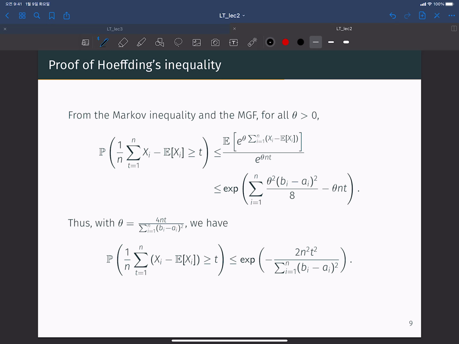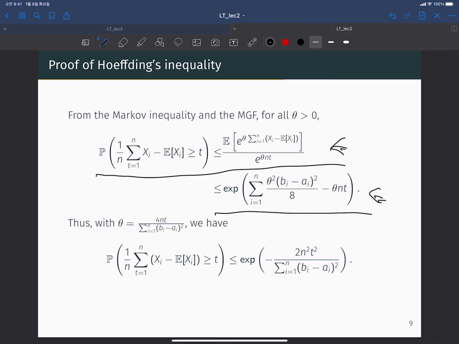So now using Hoeffding's lemma, let's show Hoeffding's inequality. From the Markov inequality and MGF, we have the first inequality line. Nothing difficult. From MGF and Markov inequality, we have this as the Chernoff bound. And from Hoeffding's lemma, we have this.